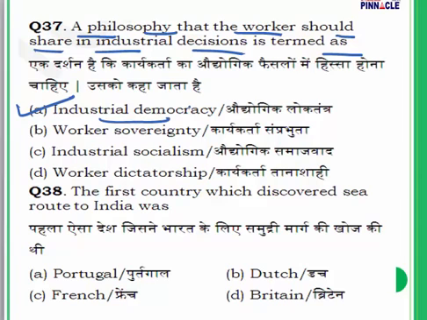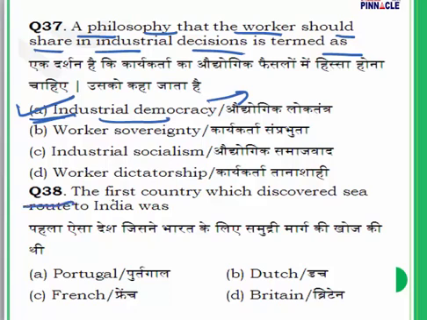It is an arrangement in which workers' decision making, their responsibility, and their authority in the workplace are all discussed. But in participative management, workers are listened to and they take part in the decision making process. In industrial democracy, workers will not take part in the decision making process. The answer is A.